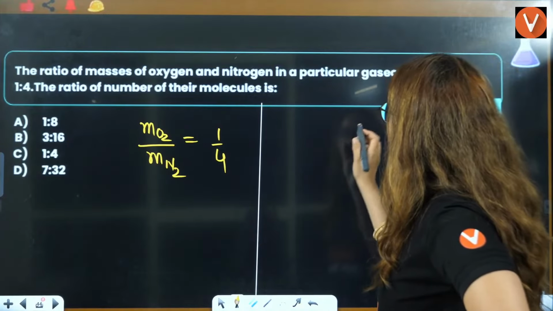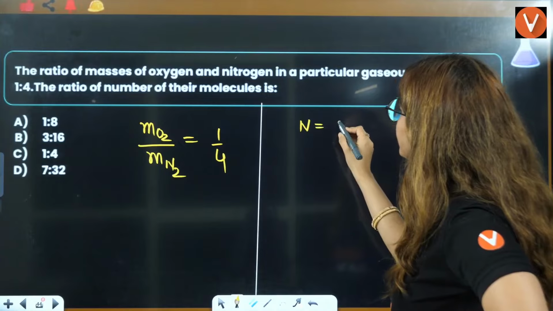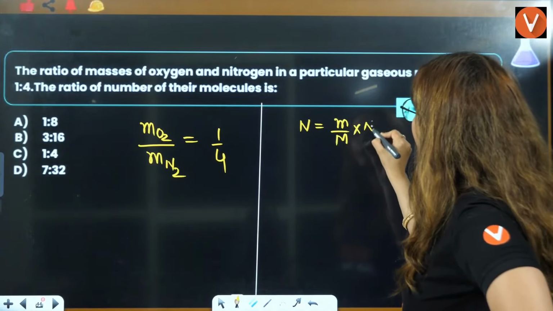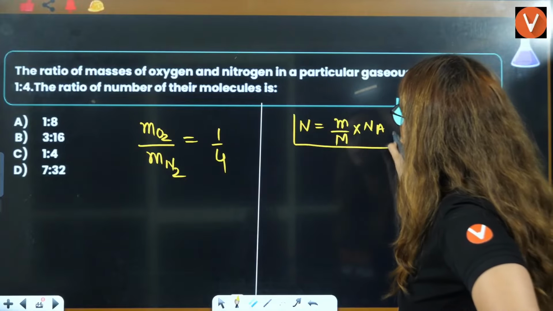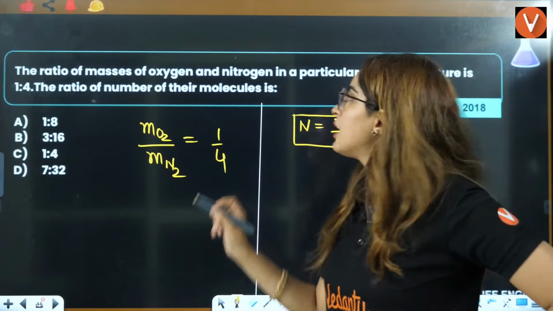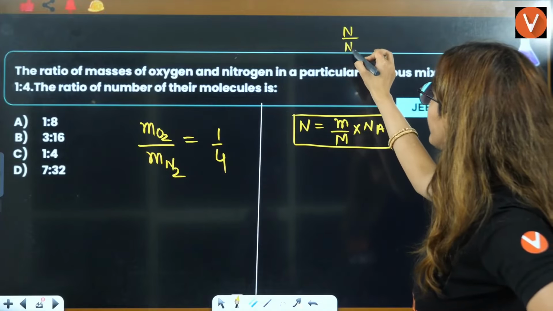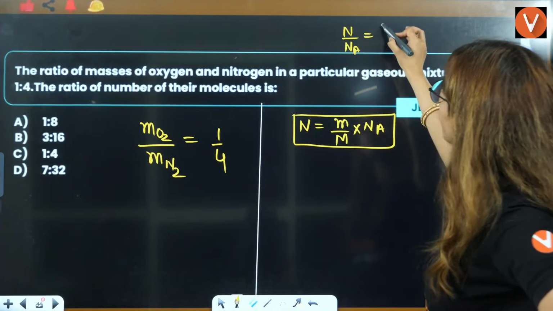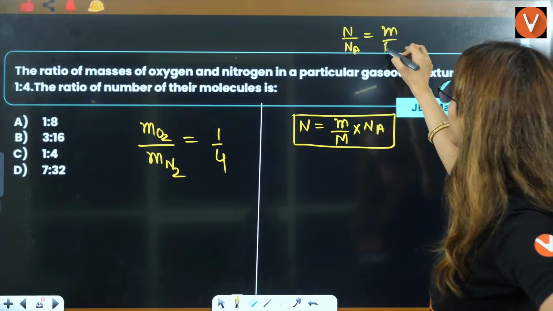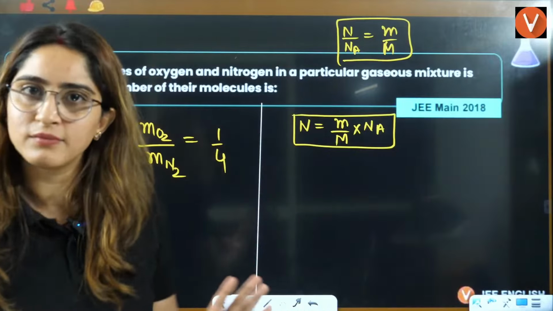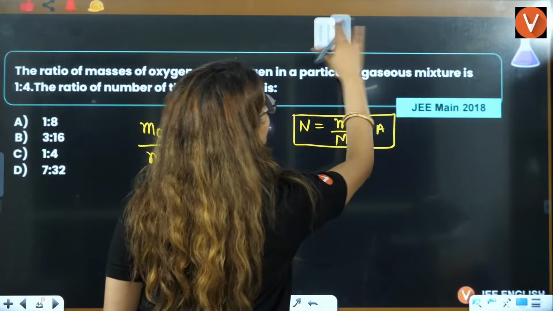So if you see, can we see number of molecules is equal to given mass by molar mass multiplied by Avogadro's number? Can you see this here? Because mole is equal to number of particles, or molecules, by Avogadro's number. Number of moles is also equal to given mass by molar mass. So from that, can I see this definition here? Right? This is the formula.